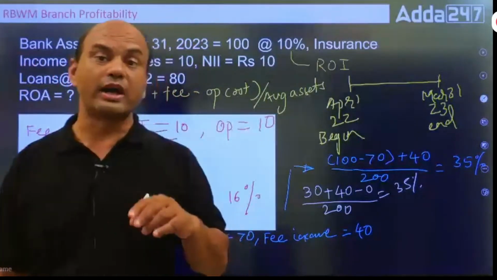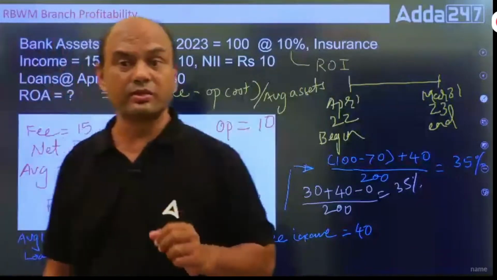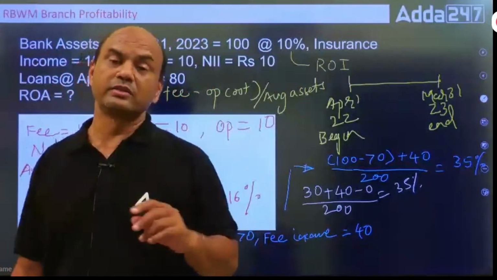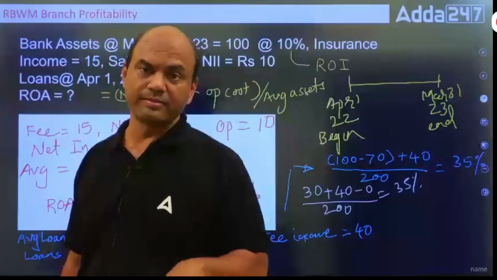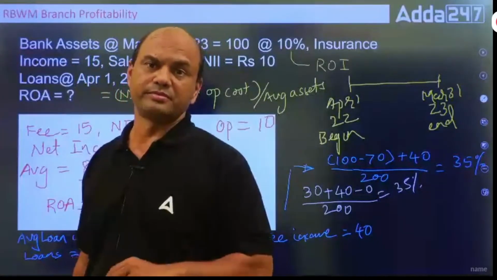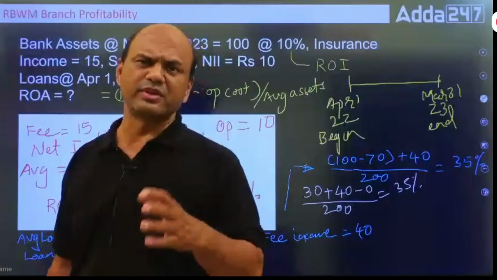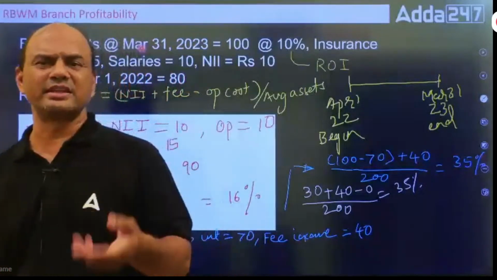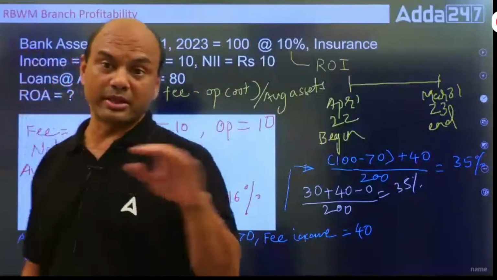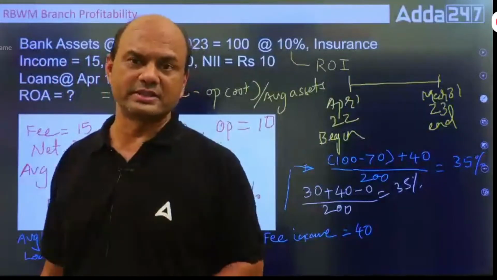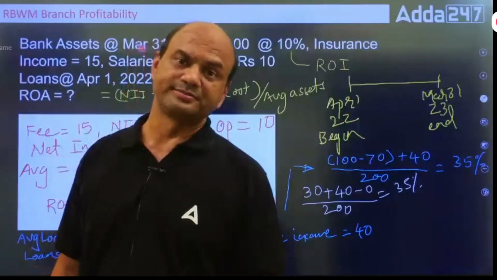What does ROA include? ROA includes your NII plus your fee income minus your operating cost, meaning whatever are the operating salaries, electricity, everything, divided by average total assets. So you must focus on that.